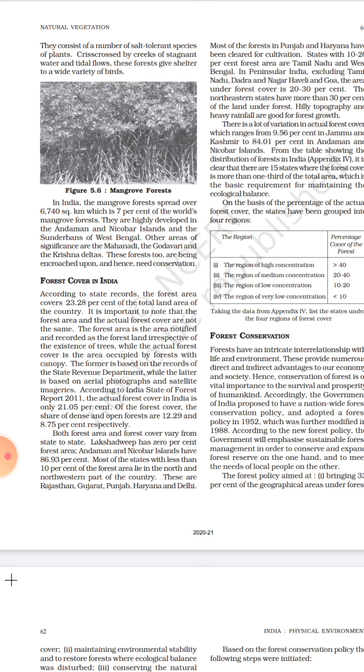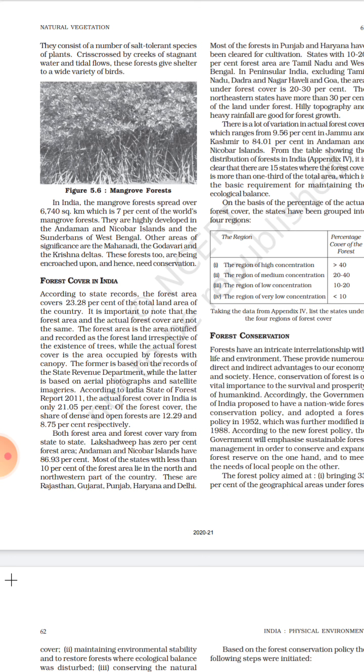So according to the Government of India, they proposed a forest conservation policy and adopted it in 1952, just after our freedom, after 5 years, which was further modified in 1988. So the latest forest policy which we have is from 1988. According to this new forest policy, the government will focus on sustainable forest management in order to conserve and expand forest reserves on one hand, and to meet the needs of local people on the other.